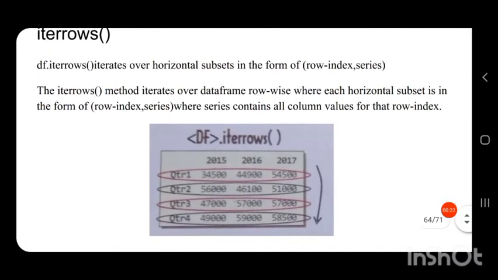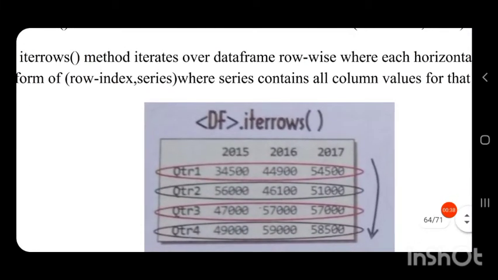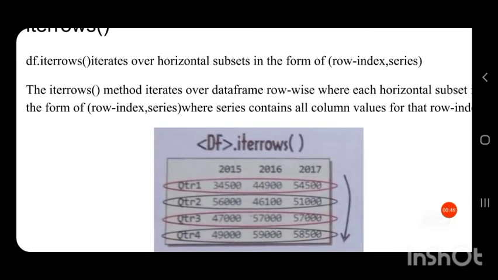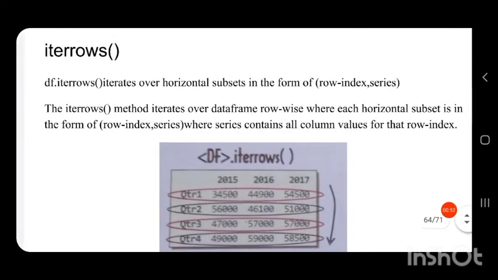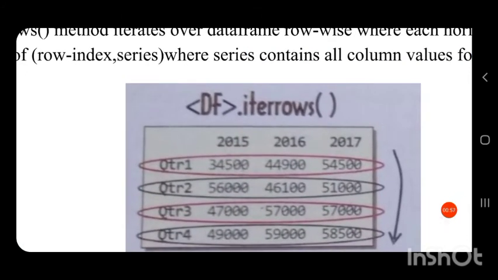So the iteration is performed row wise. First row, then the second row, then third row, and then fourth row. So the output of iterrows function is in the form of row index comma series. So here you can see the row indices are qtr1, qtr2. These are the row indices. The series will contain all column values of that particular row index.